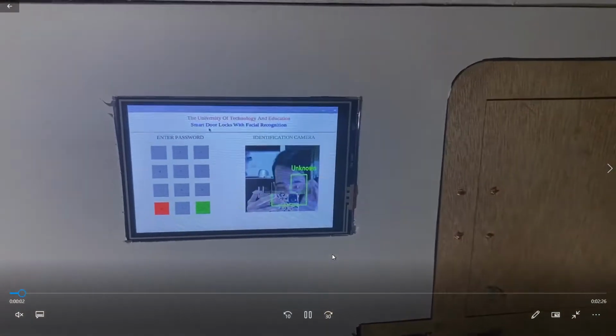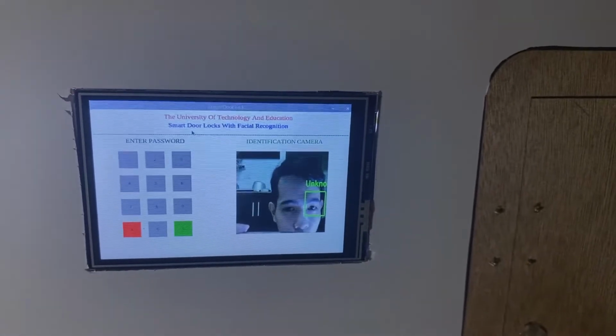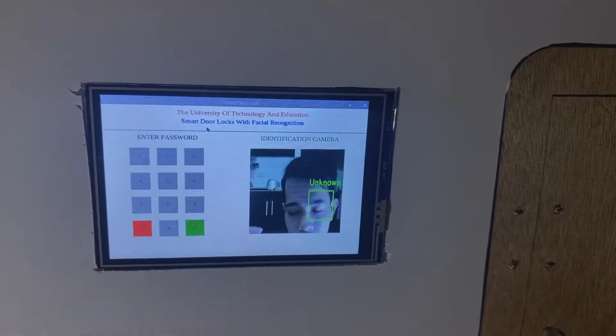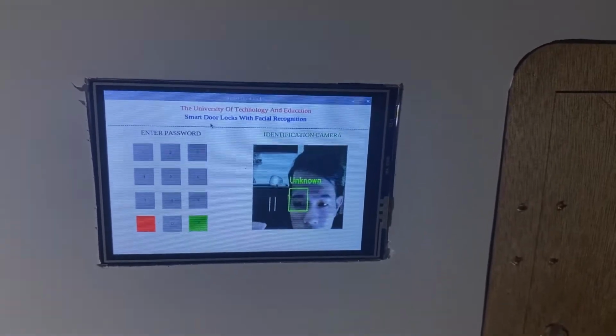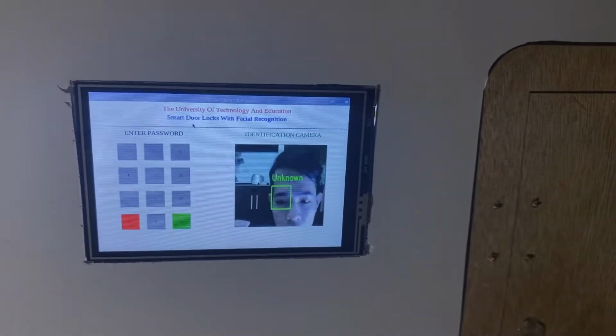Hello teachers, this is the final product of our project, and that is Smart Door Lock with facial recognition. And the system has two access modes, that is face recognition mode and password input mode.